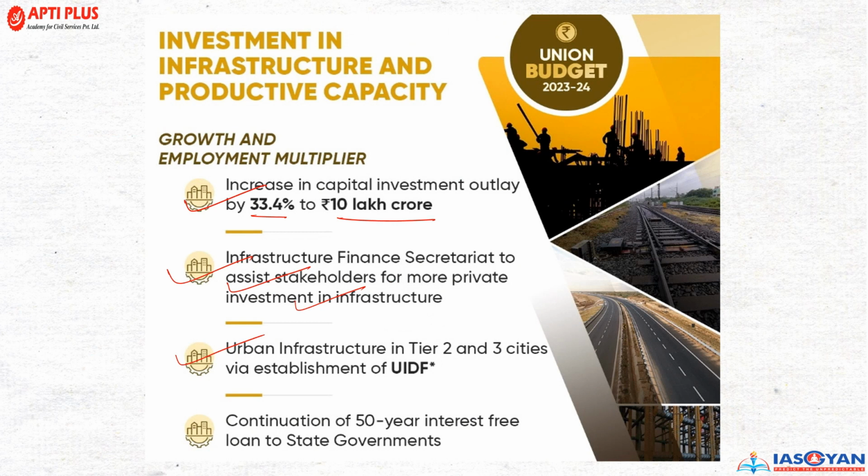Urban infrastructure in tier 2 and tier 3 cities will be established, and continuation of 50-year interest-free loan to the state government will also be there.